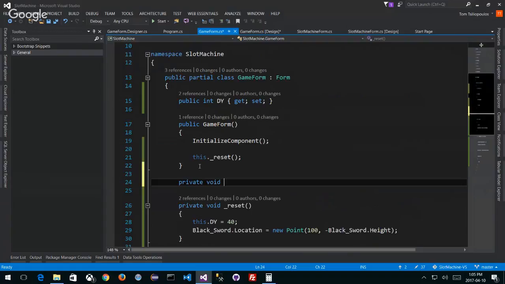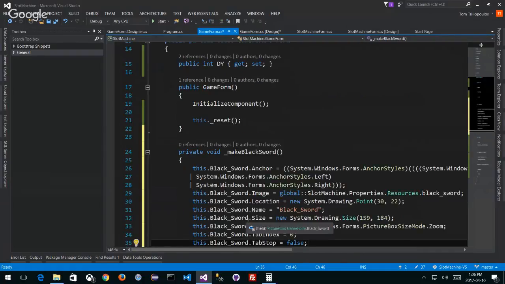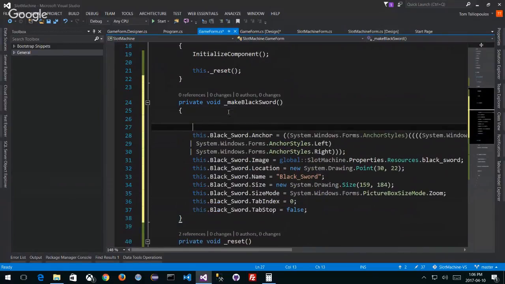We'll call this MakeBlackSword. Let's make another black sword, right? That's just it. Inside, I'm going to populate that text. All right, so there we go. So black sword, blah, blah, blah. But this doesn't make any sense, right? I want to make a new black sword, a new one. So I'm going to say var, right?